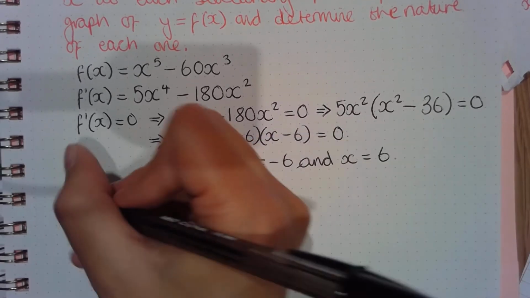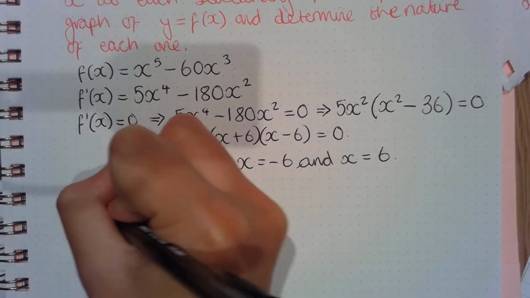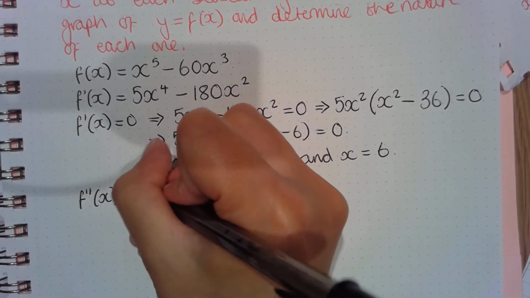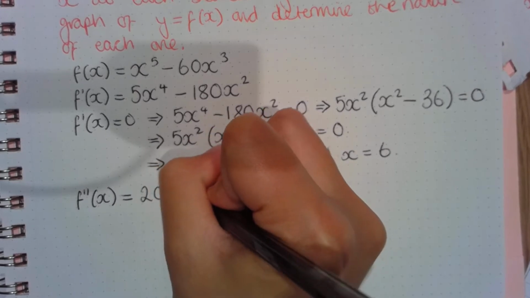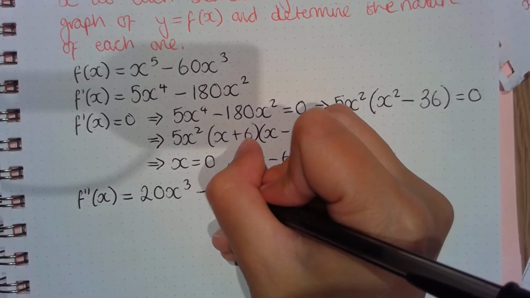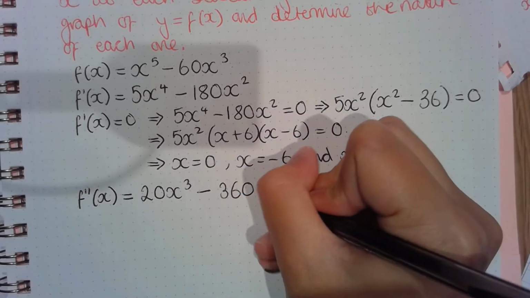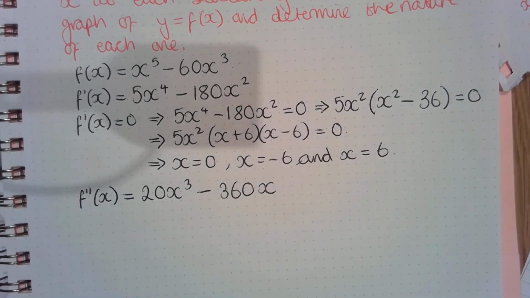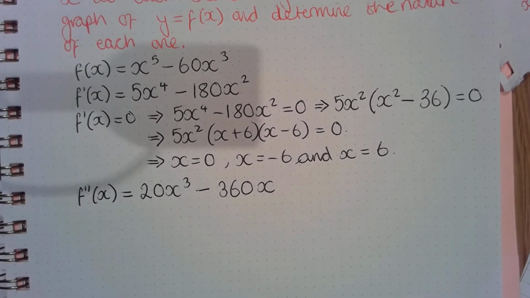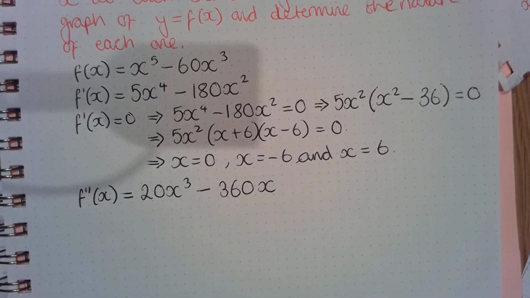So we need to find our f double prime, which is 5 times the 4, 20x cubed, take away 180 times 2, 360 x. When we take 1 from the power, it's just 1, so we leave it like that. Okay, and we need to find the value of this second differential for each of 0, negative 6 and 6.